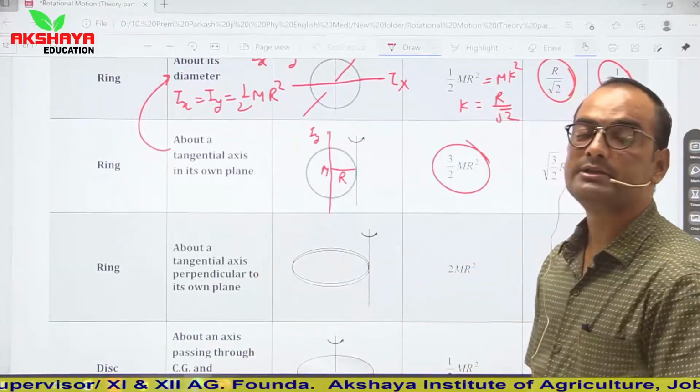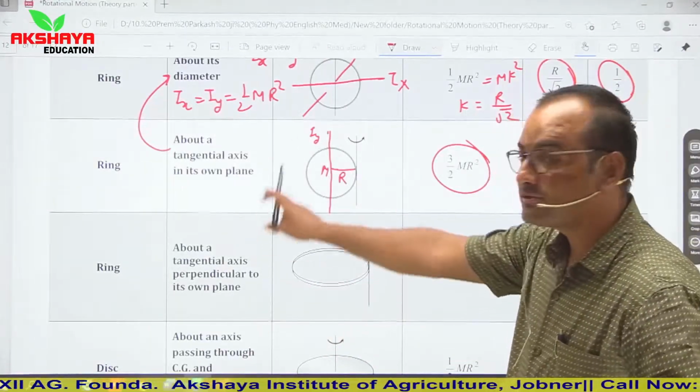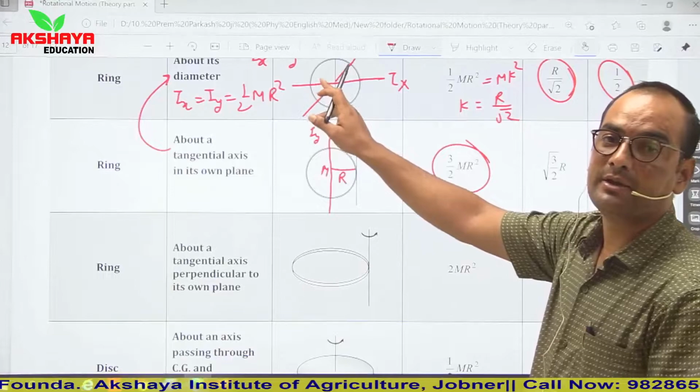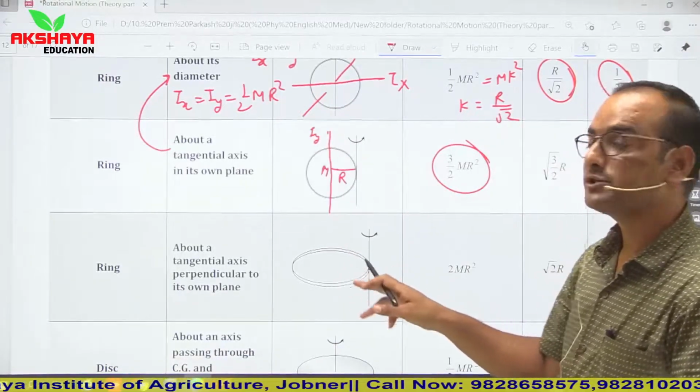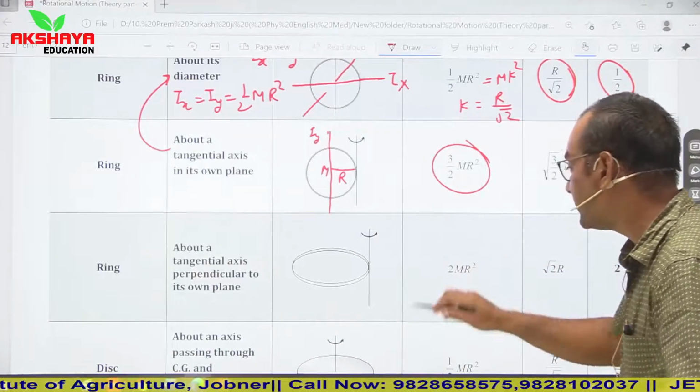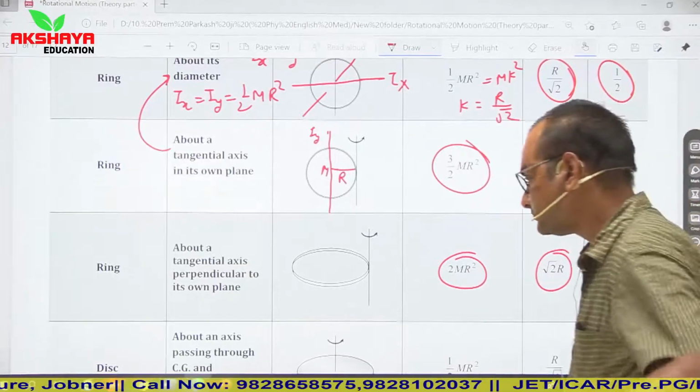Now see about the tangential axis which is perpendicular to the plane. So perpendicular to the plane means first case. So उस वाली condition में moment of inertia MR square, perpendicular distance फिर से हो गई R, तो MR square plus MR square is 2 MR square, and its radius of gyration is root 2 R.